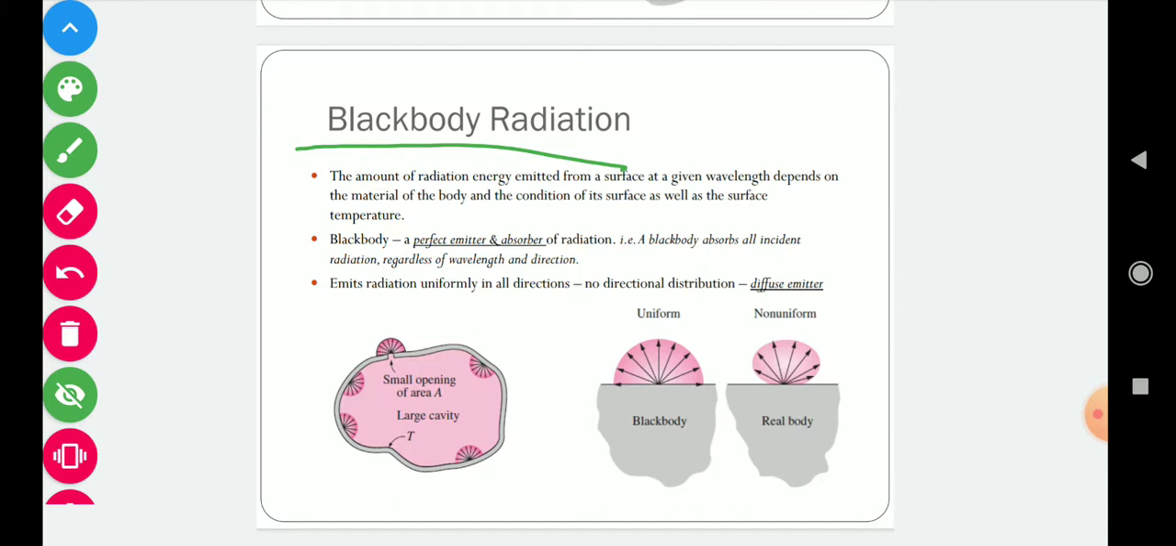One such example of a black body is a large cavity with a small opening. So what happens in this case? If we inject any thermal radiation into the large cavity, then it is absorbed by the cavity itself through multiple reflections and absorptions. So this is one example of a body which is near to a black body.